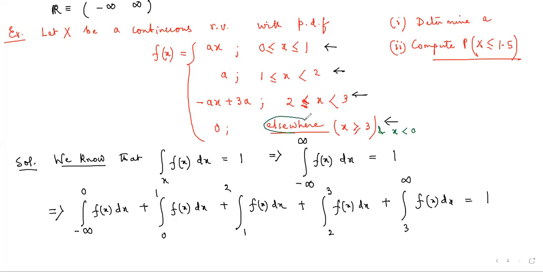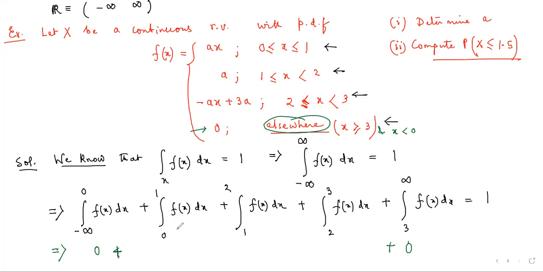That is what we mean by elsewhere. So in the range from minus infinity to 0, the probability will definitely be 0. And for the last one, when x takes values greater than 3, the probability will be 0 again.